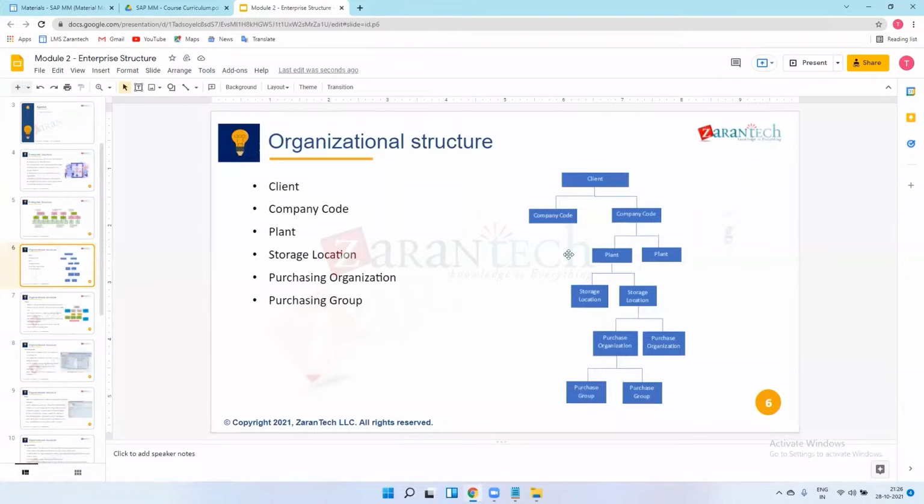For accountability, we should have a company code. Yes, for accountability, you need to create the company code, but I am just talking about these plants. You need to create these plants in this company code only. If I have created plant one in this company code, then there is no relation of this plant one to the other company code. This company code is only responsible for this plant.